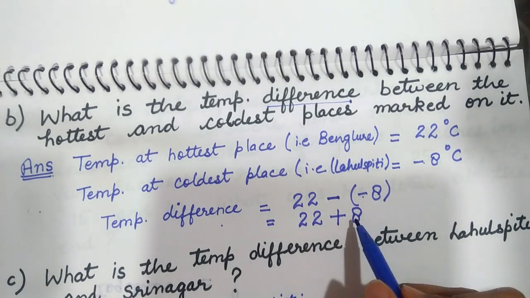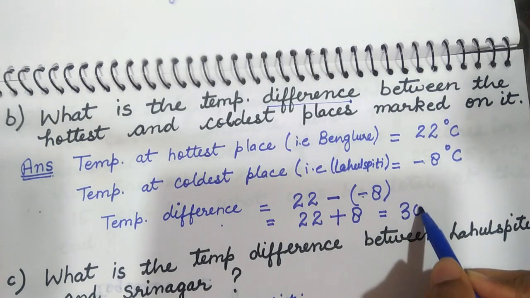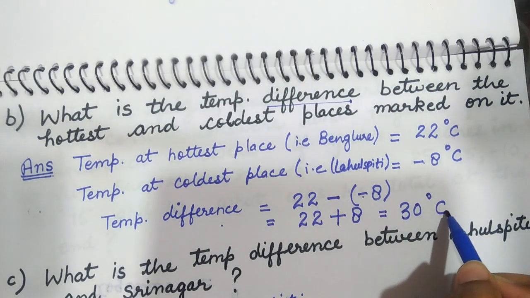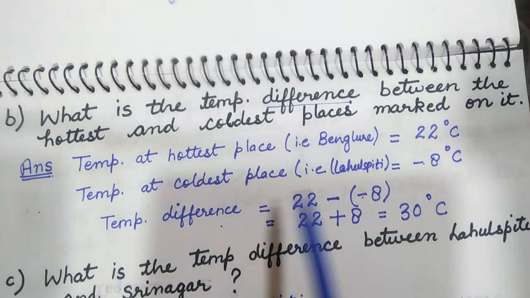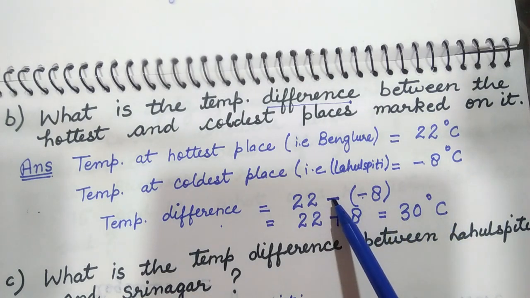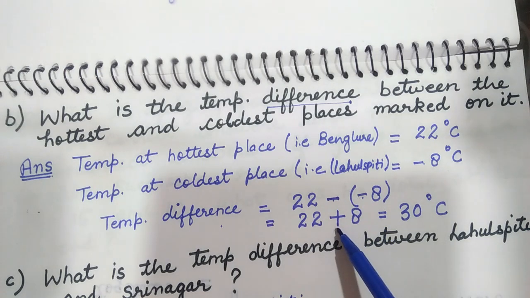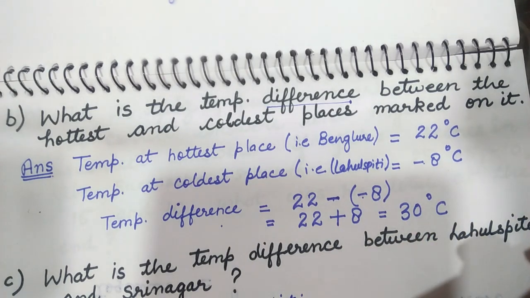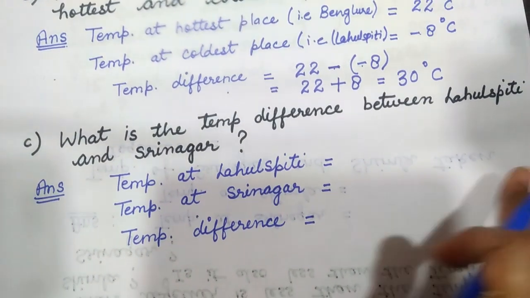So 22 plus 8 is 30 degree Celsius. So the temperature difference between the hottest place and the coldest place is 30 degree Celsius. This minus and this minus multiplied become plus, that we will discuss in our next lecture. I told you about multiplication and division. If you are having a problem, I'll come to it again.